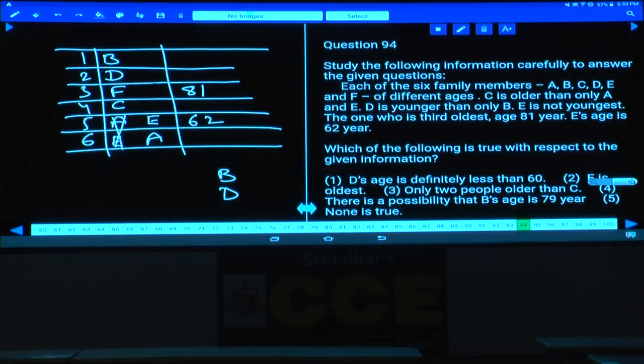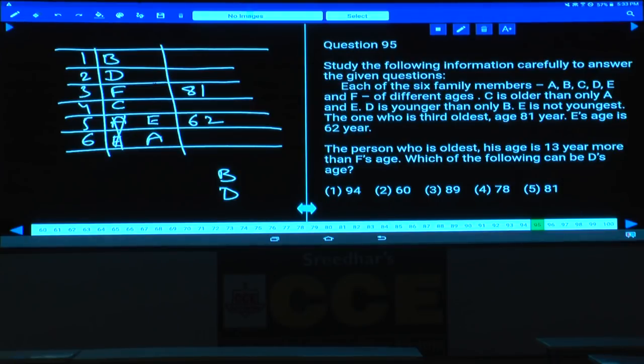Then question number 94. Which of the following is true with respect to the given information? D's age is definitely lesser than 60. No, it is false because that person must be more than 81. F is the oldest, that's false. 2 people older than C, 3 persons older than C. Possibility that B's age is 79. B's age is 79, that is false. None is true, choice 5.